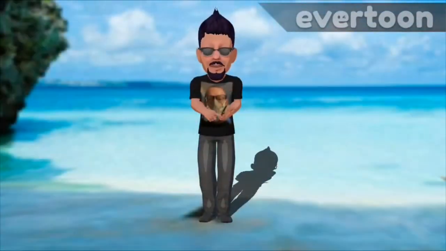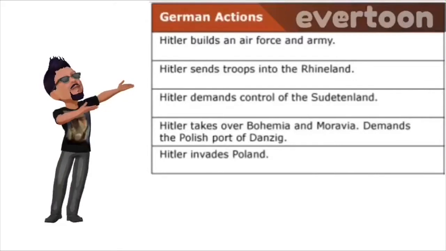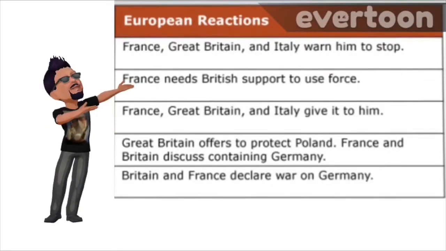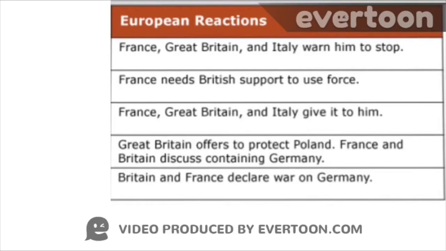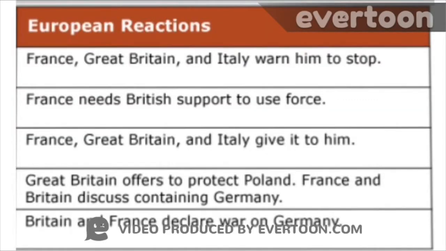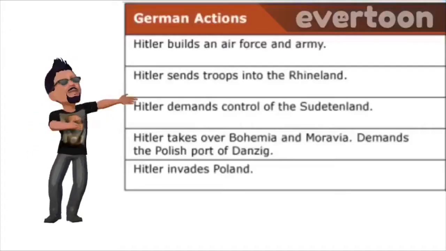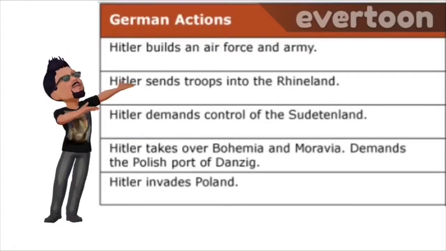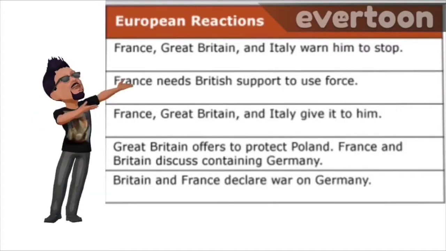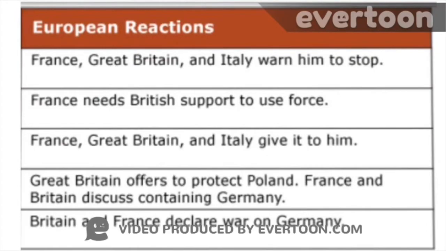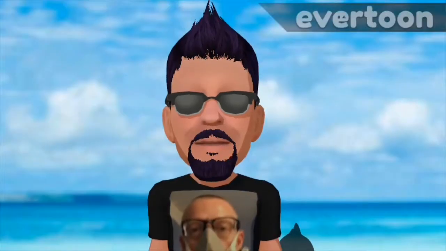Now we're going to look at Germany's actions. First, Hitler builds an air force and an army. The reaction, France, Great Britain, and Italy warn him to stop. Now let's look at Hitler sending troops into the Rhine. The European reaction was that France needed help from Britain in support to use force.